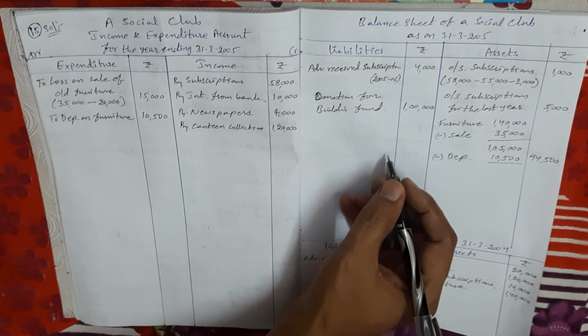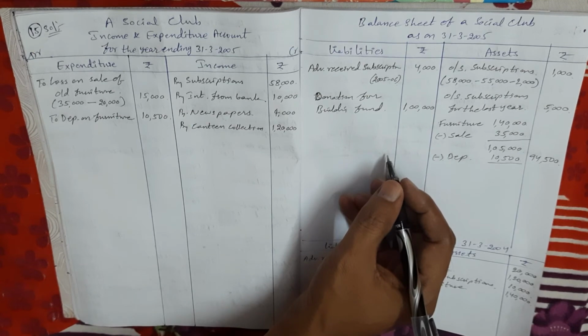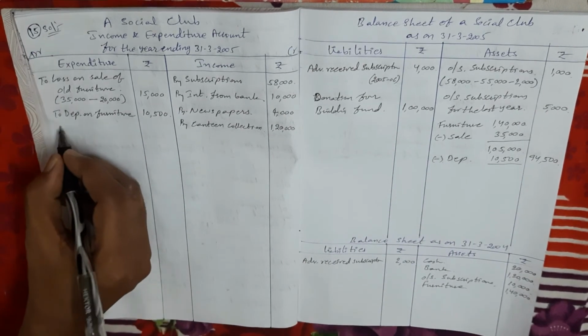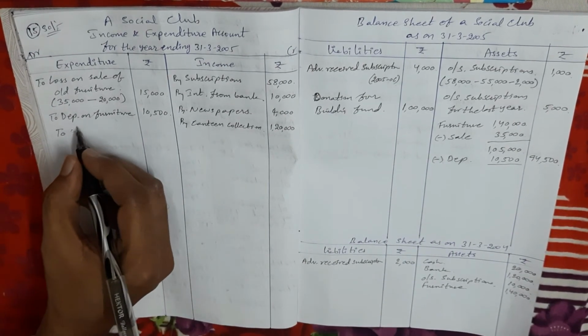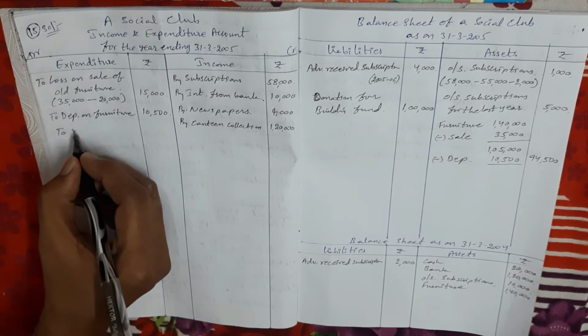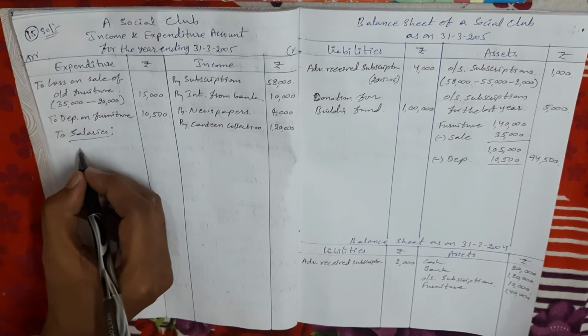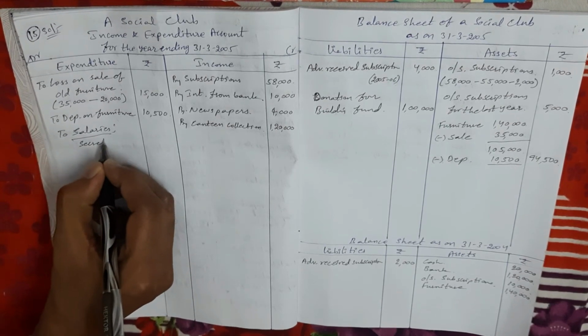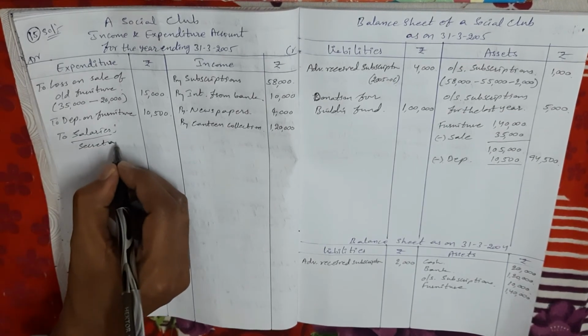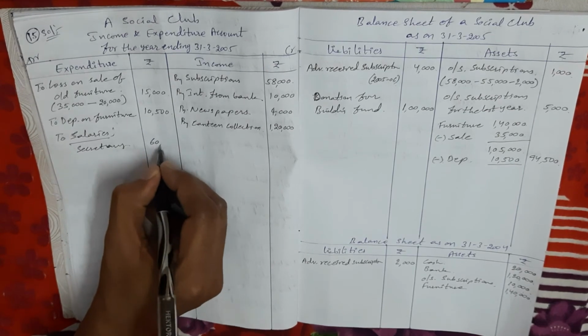Next, credit side, salaries. Secretary salaries and staff salaries are separately given. Here also I am taking them separately. So first, secretary salary. For secretary salary there is no adjustment, so direct outer column.